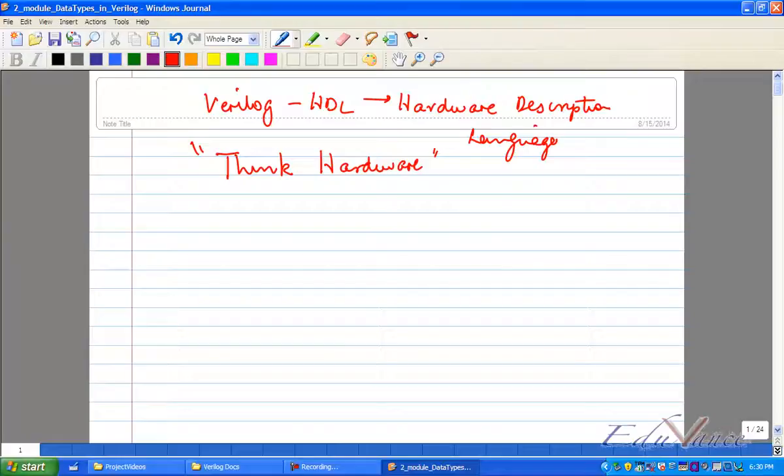From now onwards, we will not say Verilog code. We will try and say our Verilog design. What will we say? Our Verilog design. It will take some time for you to acclimatize, but most importantly, you have to understand it is a Verilog design.